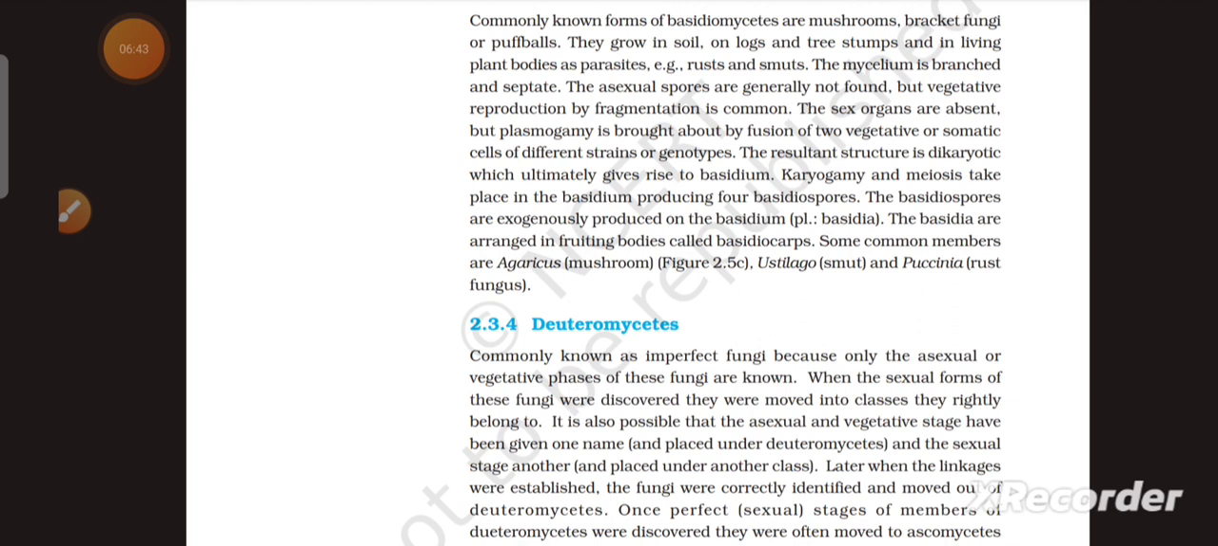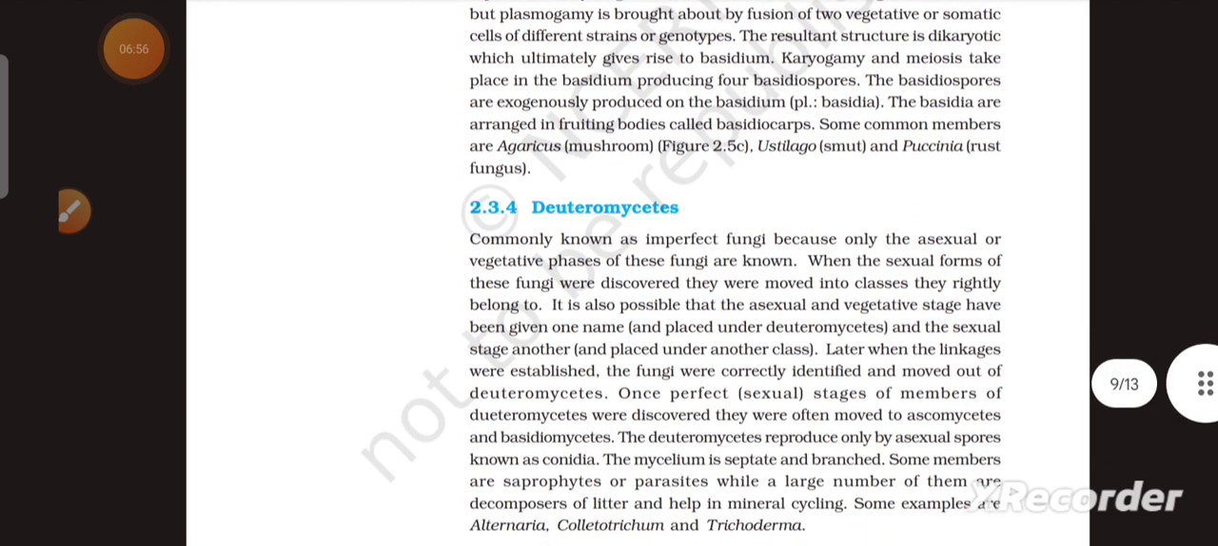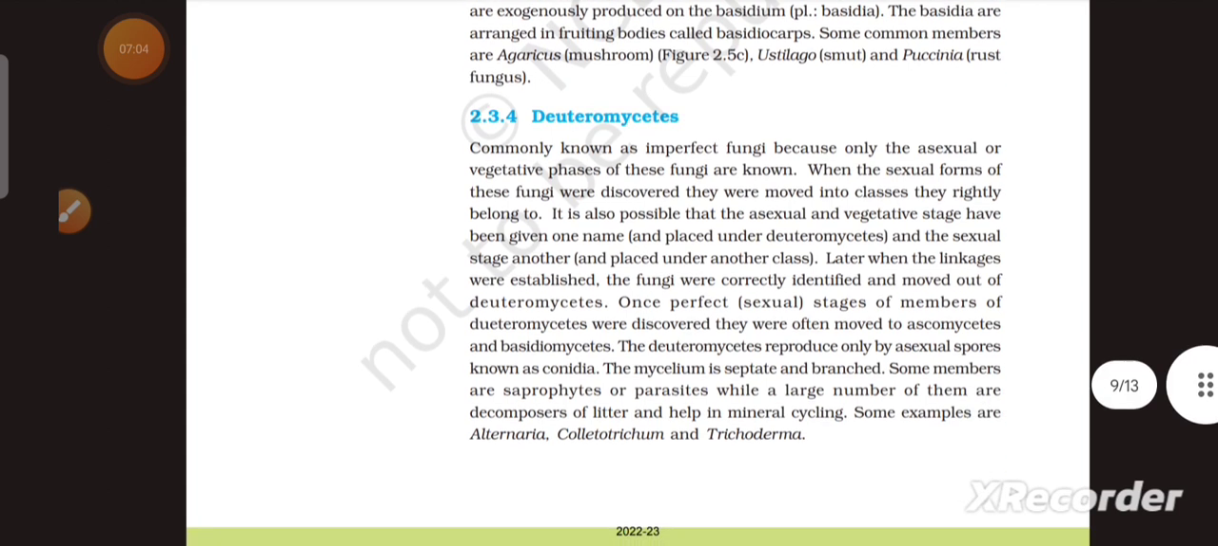Karyogamy and meiosis take place in the basidium, producing four basidiospores. The basidiospores are exogenously produced on the basidium, plural basidia. The basidia are arranged in fruiting bodies called basidiocarps. Some common members are Agaricus, that is mushroom, Ustilago, that is smut, and Puccinia, that is rust fungi.